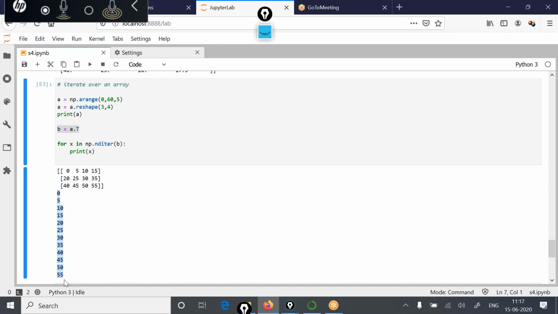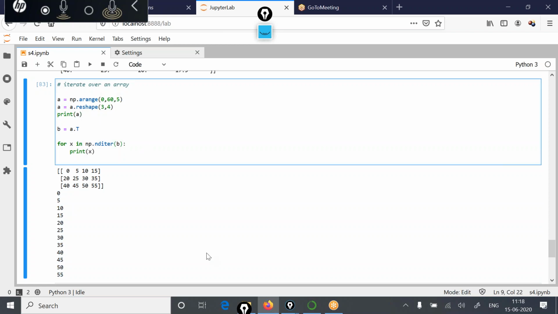If you remember, C++ uses the row major format to store array values. But if we talk about other programming languages like Fortran, Fortran uses column major order. So that thing can also be changed, and let's take an example of how. While iterating, like in this case for x in np.nditer, you are mentioning the object that you are iterating, and along with that you can mention the order also.